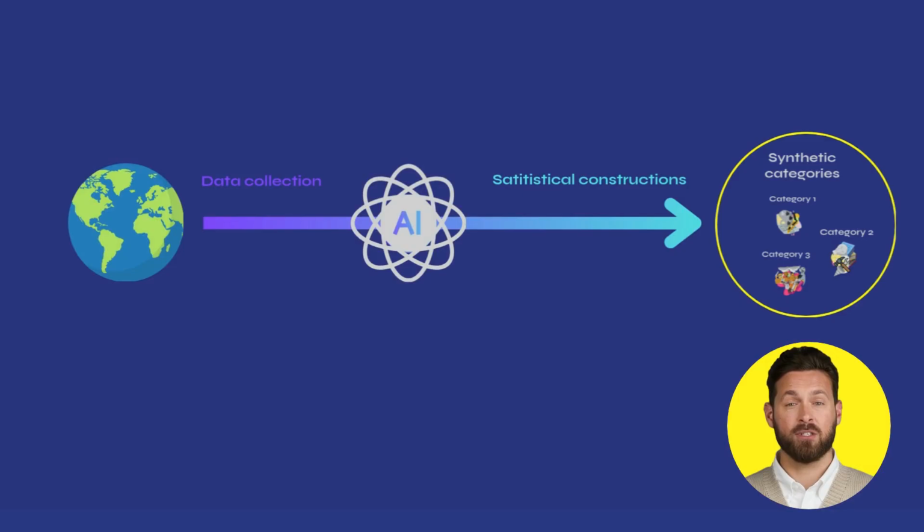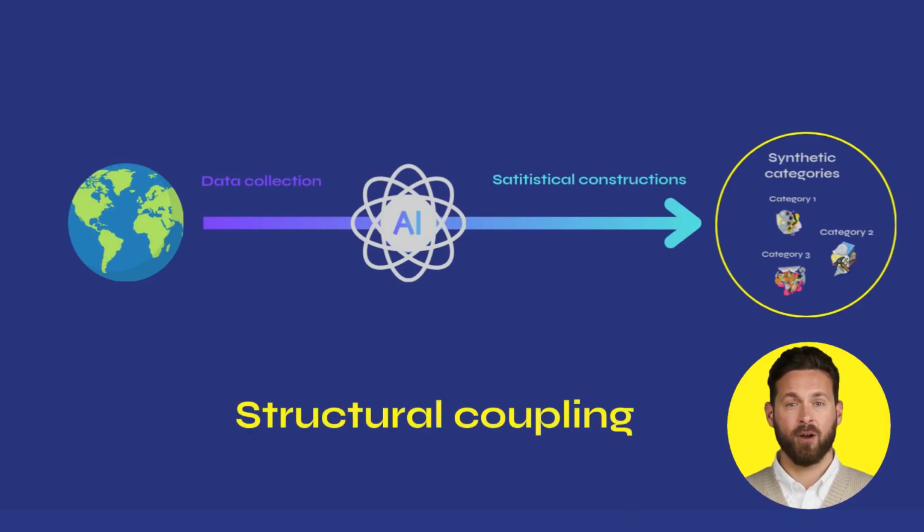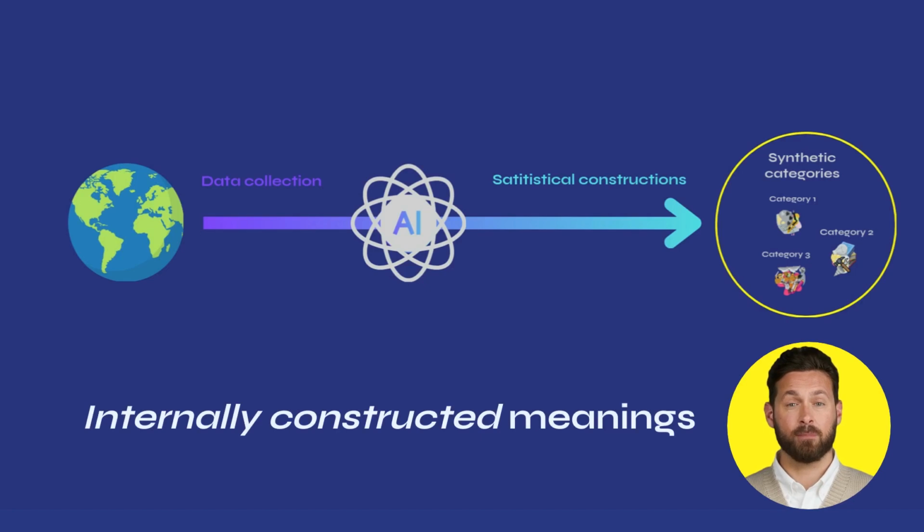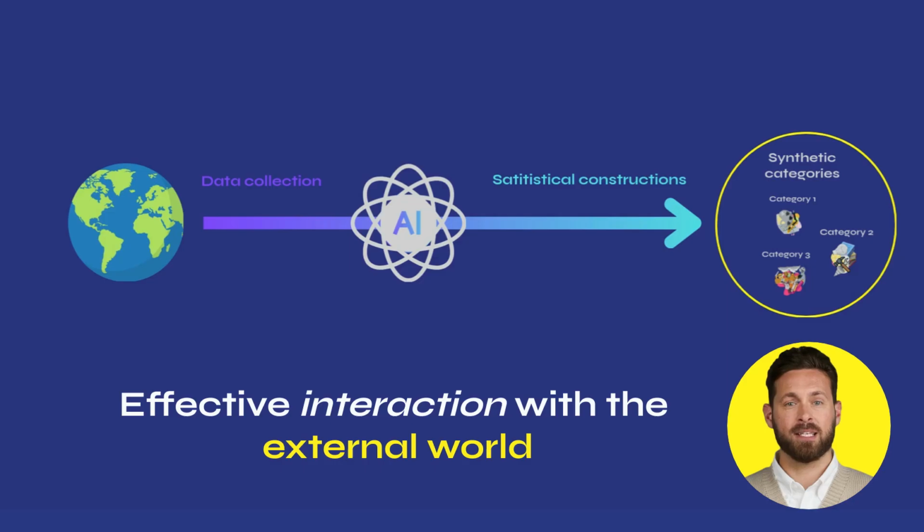This categorical segmentation thus aims to generate a structural coupling, in Varela's sense, between the internal world of a neural network and the external world of human data to which it is exposed. This coupling manifests through the emergence of regularities in the external world, that of text and data. In other words, it involves assigning internally constructed meanings to this undefined external world, meanings that are entirely specific to the architectural and mathematical structure of each particular artificial intelligence system. These internal meanings enable effective interaction, at any cost, with this external universe, which remains unbounded and exists beyond the informational closure of the AI system.